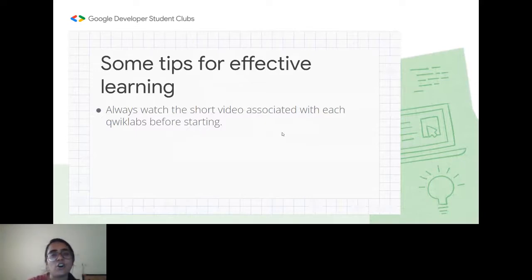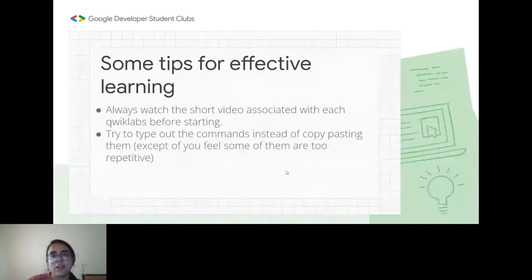They're really short and they give you an insight into what labs you will be performing, because we all will be doing it very quickly, and the main thing that comes to our head is what exactly are we doing here. We don't have a lot of time, we were just given 30 days for completing at least one track, and a few of us are even targeting to complete both the tracks. So I really encourage that you at least watch those short videos so that you get a slight basic understanding of what you're doing in that lab.